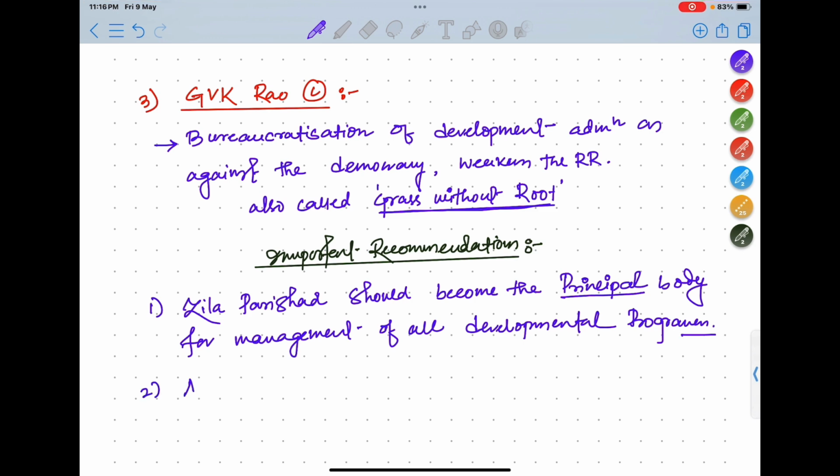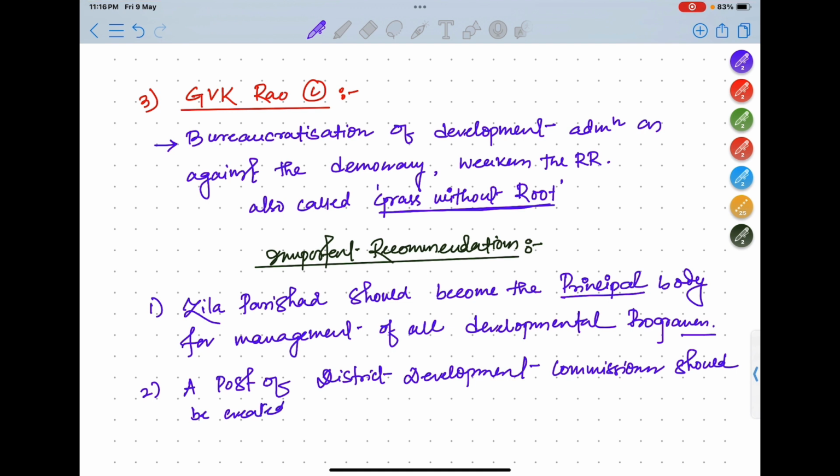Number 2 is a post of district development commissioner should be created. Okay, so this is important. To set up a district development commissioner, who recommended this? It is GVK Rao committee. Okay. Next is, so this was all for GVK Rao committee.